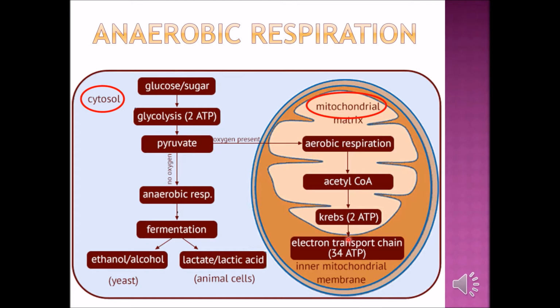For anaerobic, it happens when there is less or no oxygen. When oxygen is not present or not sufficient, or in a very stressful condition, anaerobic respiration happens.